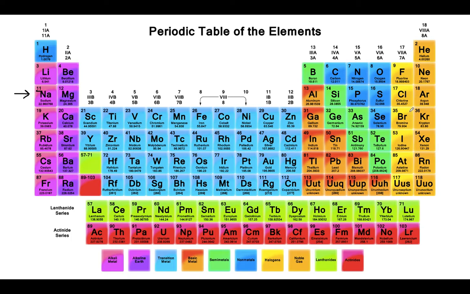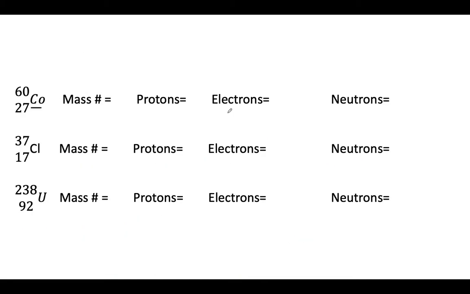It used to be right over here, wasn't it? It's a metal. Here it is. I'm sorry. Cobalt's right there. It's a transition metal. Look at that, 27. That's the number of protons, and the number of electrons. So here's cobalt, but look, it gives it to us, but it doesn't have to. It tells us 27, but we know that. We could have gone to the periodic table and looked it up.